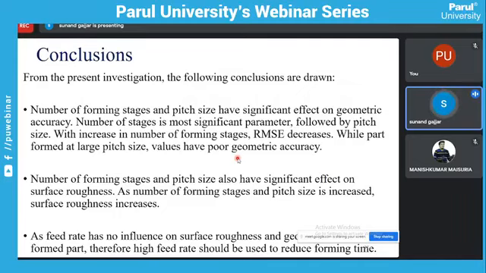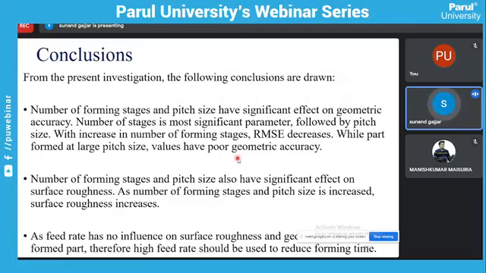If we increase the number of stages, the RMSE value decreases, and we can improve our geometric accuracy, right? But using larger pitch size, poor geometric accuracy we can obtain. So we have to keep smaller pitch size.